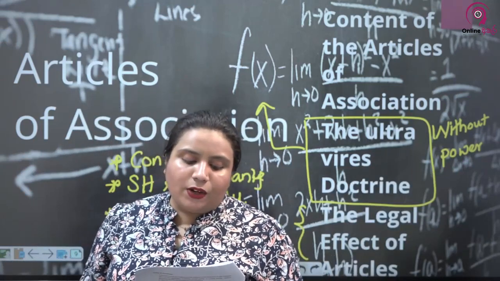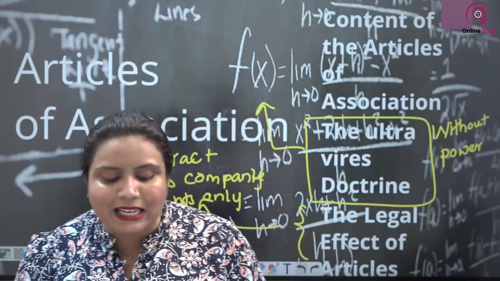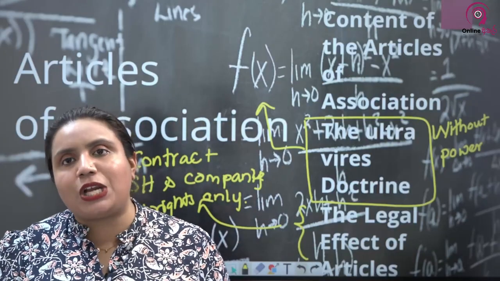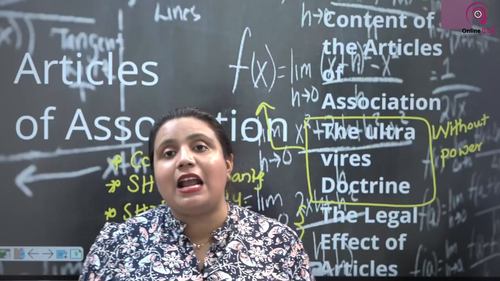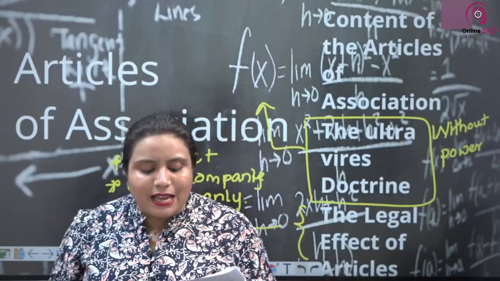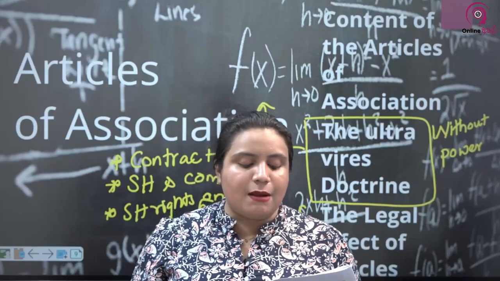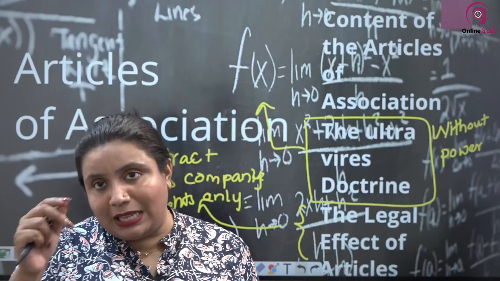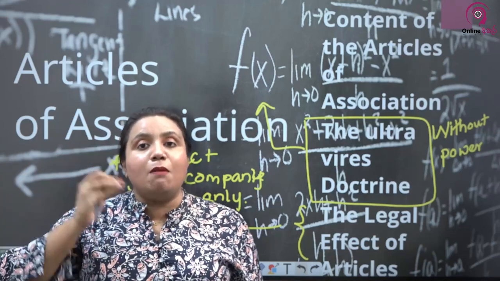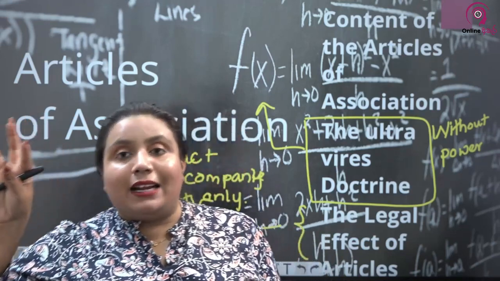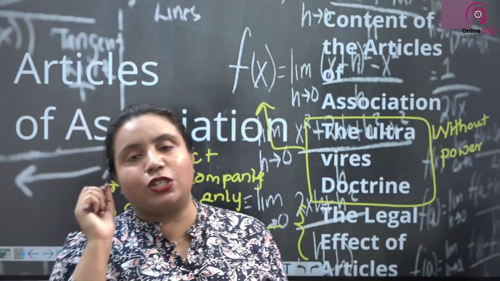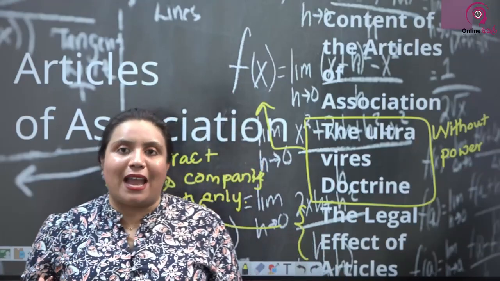I've given you under the legal effect of articles: the articles of a company shall bind the company and its shareholders as if there were a contract between the company and the shareholders. So, articles of association act as a contract between the company and the shareholders. In particular, all money payable by any shareholder to the company under the articles shall be a debt due from the shareholder to the company. That's why I told you, if there are any unpaid share values that shareholders are supposed to pay to the company, it will be a debt under the articles of association. The shareholder is supposed to pay that money back to the company.